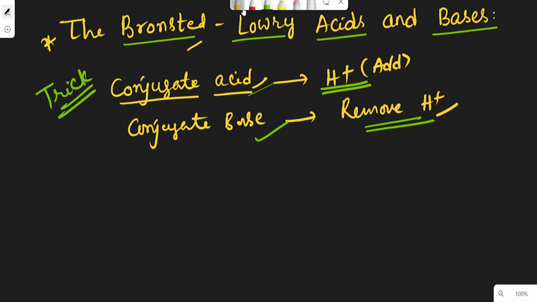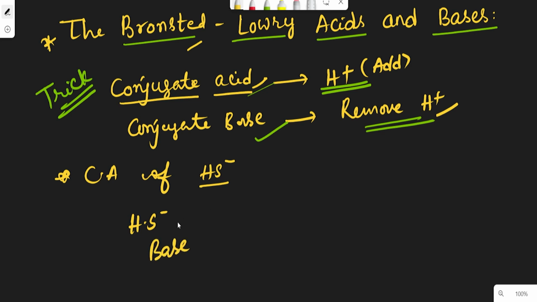Let us see one more question. What is the conjugate acid of HS minus? Which means HS minus is a base, obviously. So here the conjugate acid is asked, which means you have to add one H plus.